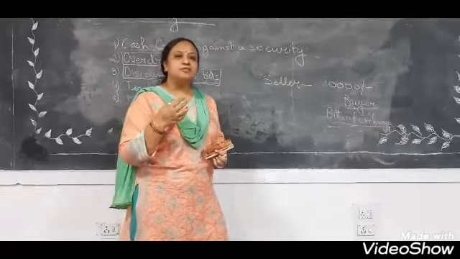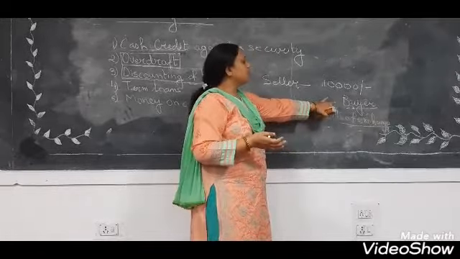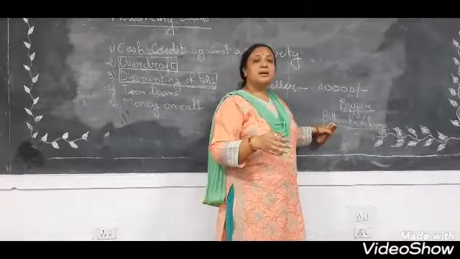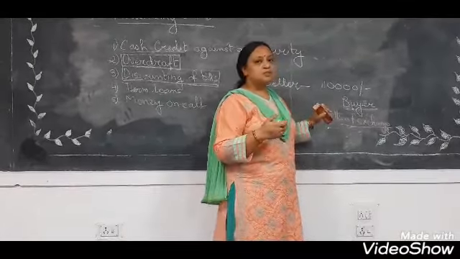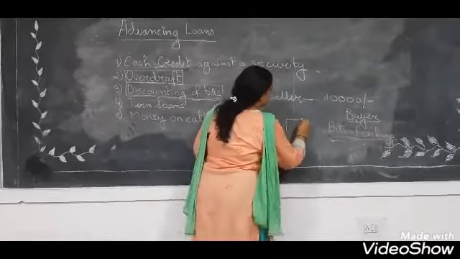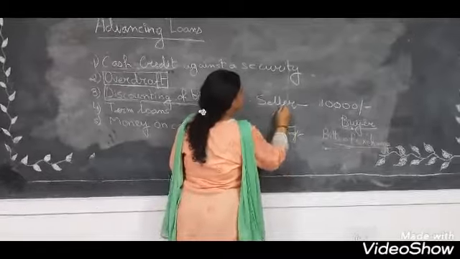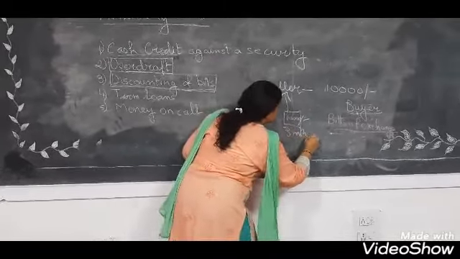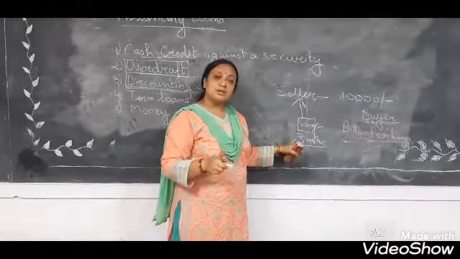Alright, after 1 week, 2 weeks, 1 month, 3 months, whatever time is taken by the buyer, and this is a promissory note which the buyer gives to the seller that after this much time I will pay you this much money. So a bill of exchange of 10,000 will be given to this seller, say for 3 months. Alright, now the seller will get this 10,000 rupees after 3 months.